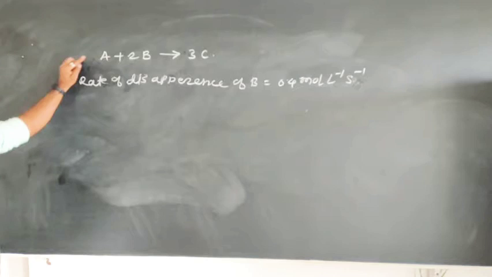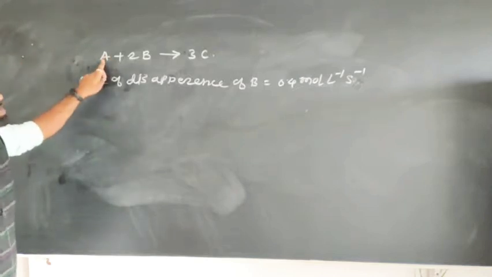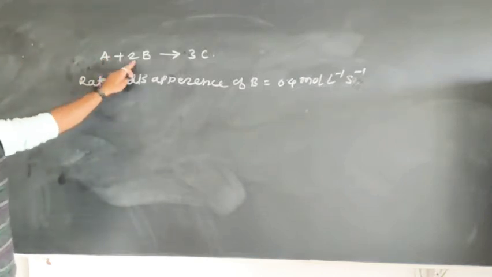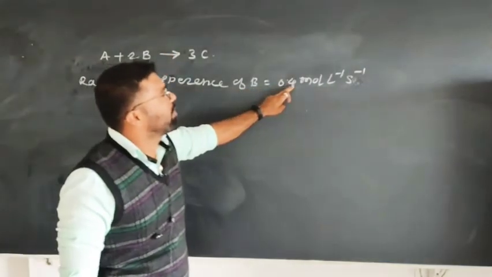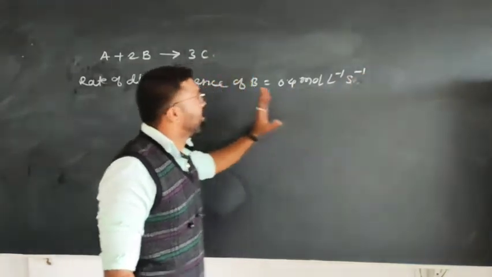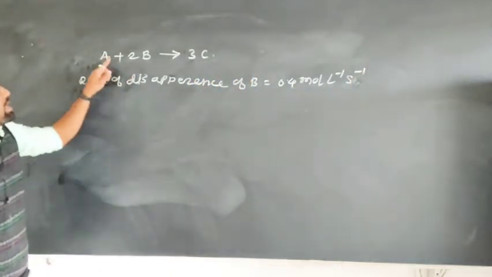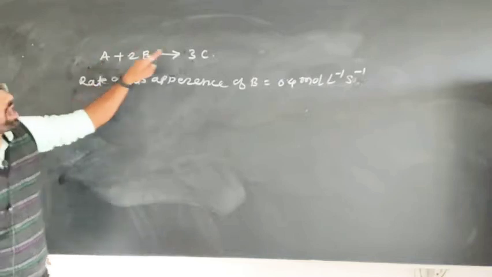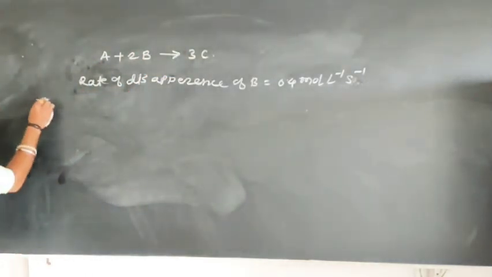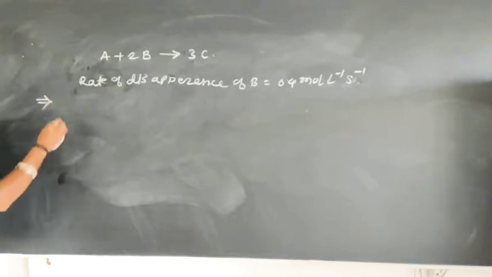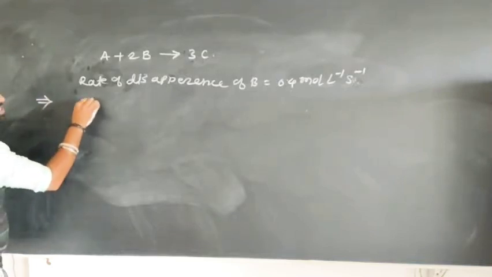That means in the numerical, a general equation A plus 2B gives 3C is provided, and one thing is provided: the rate of disappearance of B is 0.4 mole per liter per second. From that you want to calculate the rate of disappearance of A and the rate of formation of C. Now, how to solve this problem? A very simple problem.